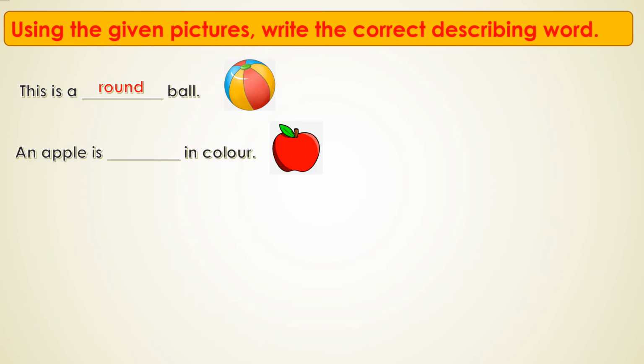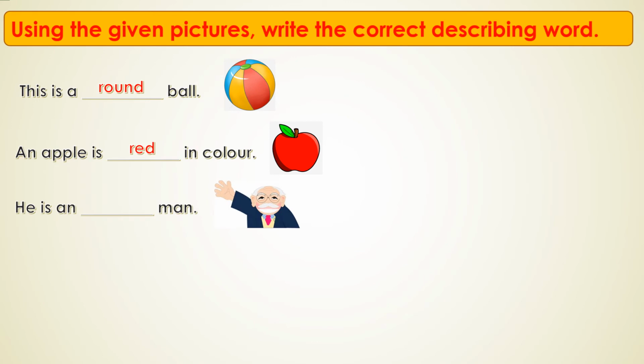What do you see here? It's an apple. How does it look? Which color is it? It is red in color. An apple is red in color. The word red describes the color of an apple. Is it? The word red describes the color of an apple. Now we'll see the next one.